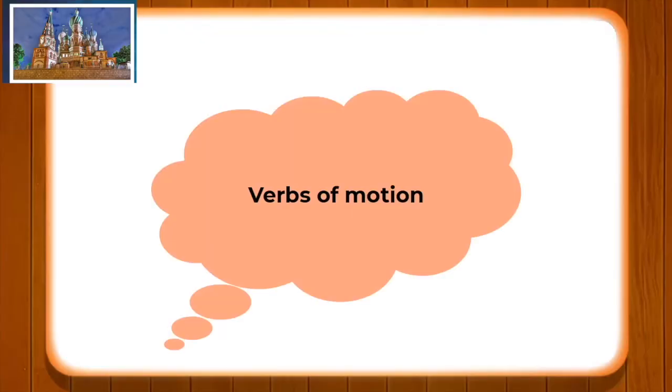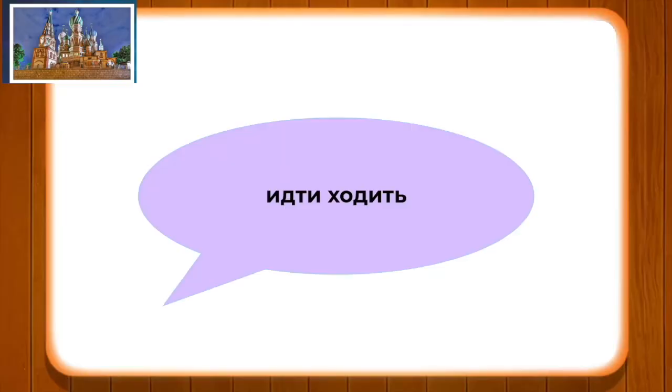Okay, so now we will quickly revise what we have learned in this module. In this module we have discussed the verbs of motion, known as глаголы движения. We have discussed two basic verbs, идти and ходить: идти means to go in one direction, one way, and ходить means multidirectional.